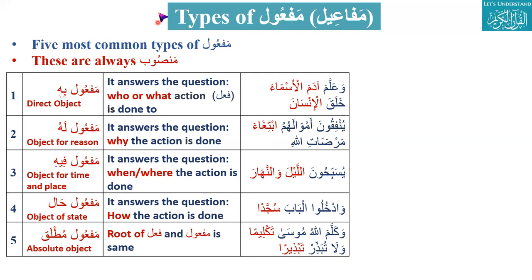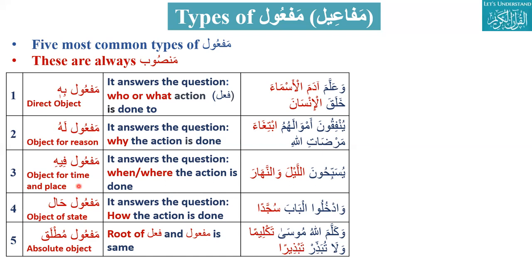I will ask Brother Hamad to please summarize these types of maf'ul. Okay, so there are 5 types of maf'ul in the sentence. The first one is the maf'ul bihi, where the answer is for who or what action. The second one is maf'ul lahu, where the answer is for the why. The third one is maf'ul fihi.